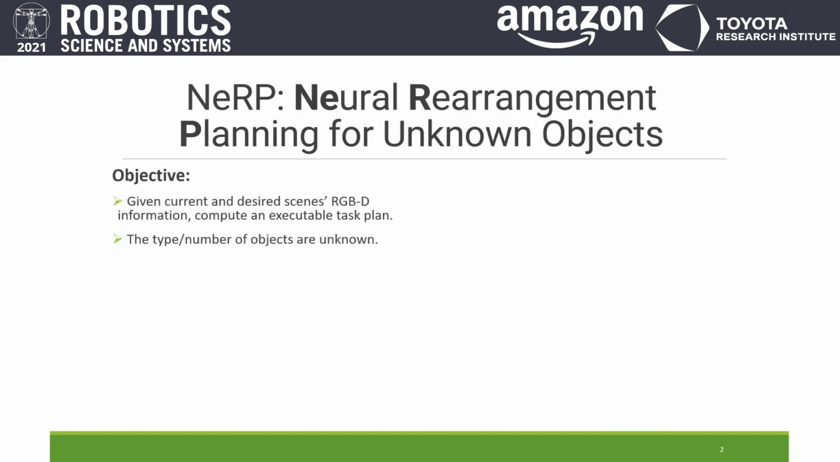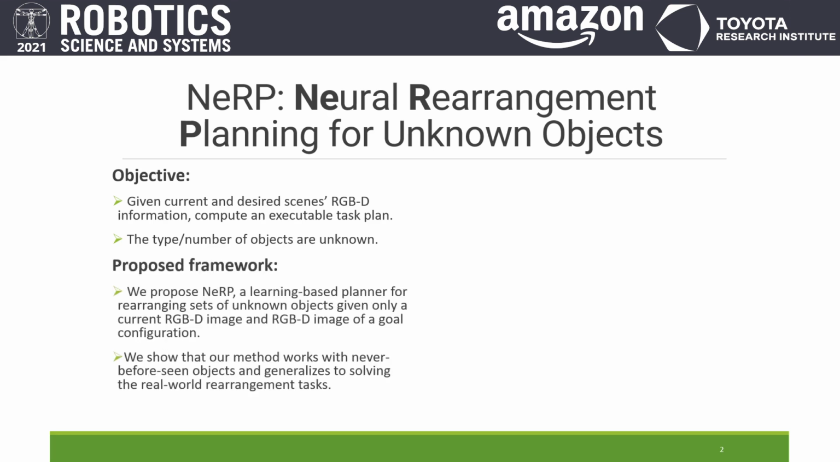We address the challenging problem of finding an executable task plan given only the RGBD information of the current and desired scene arrangements. Moreover, we assume that the number or types of objects, including their geometry, poses, and correspondences between current and target scene objects are unknown.